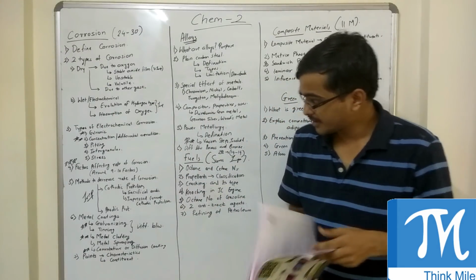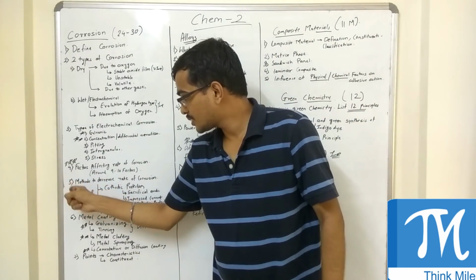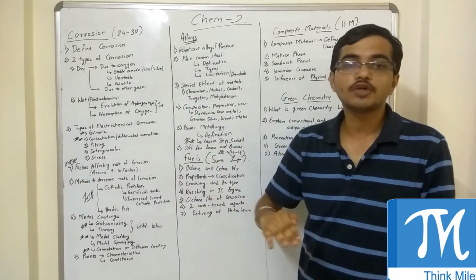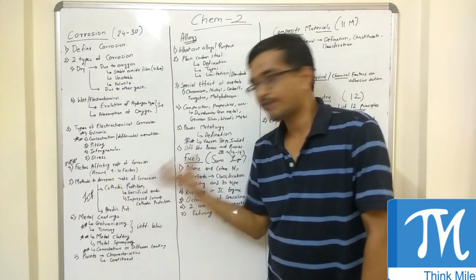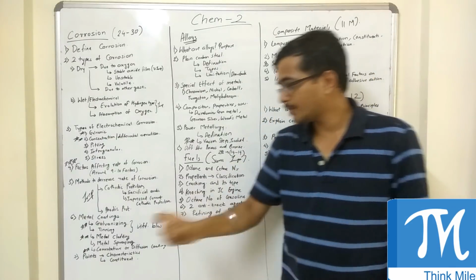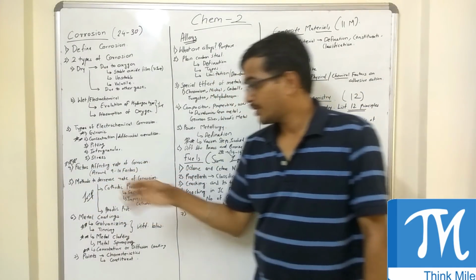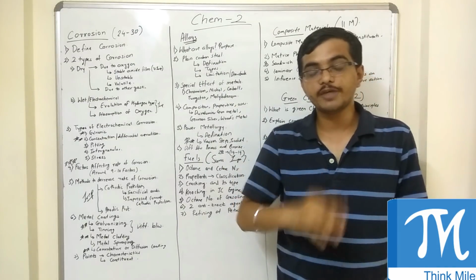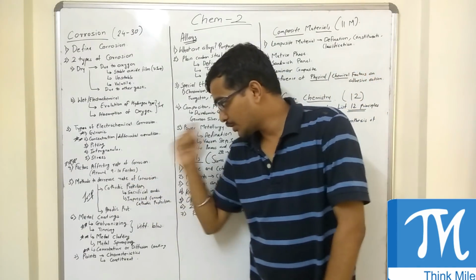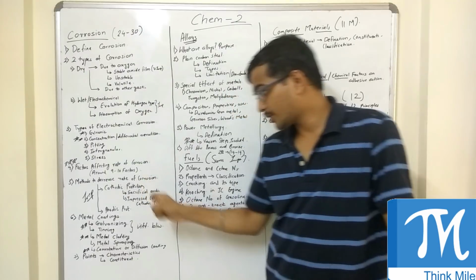Okay, so factors affecting. Then next comes methods to decrease the rate of corrosion. There are around 5 methods, but the most important method is cathodic protection. So in this question, if you are not doing all 5 methods, that is okay, but always do cathodic protection.